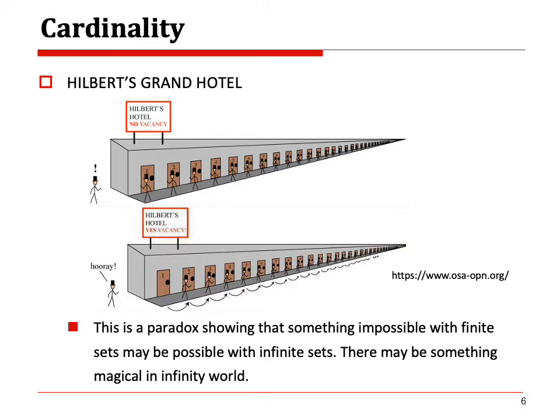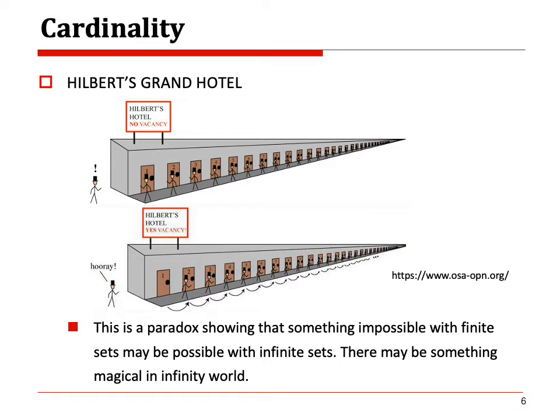The concept here is the Hilbert Grand Hotel. In the Hilbert Hotel there is no vacant room. The rooms are already occupied by people, then a new person comes. Is it possible to assign this new person a vacant room? In the finite world, it's impossible, but in the infinite world, sometimes it's possible.